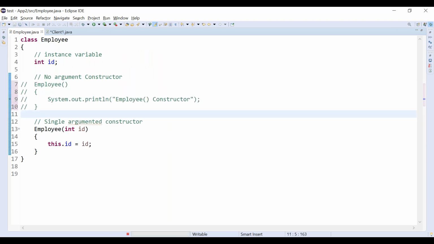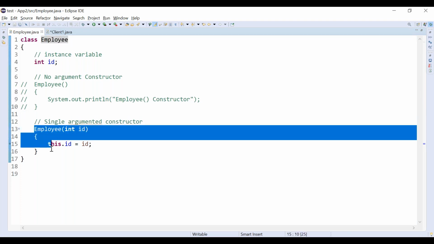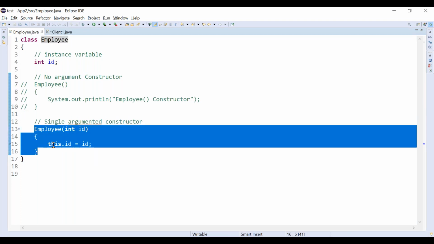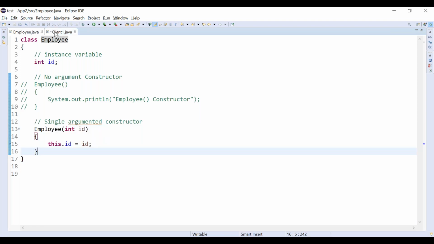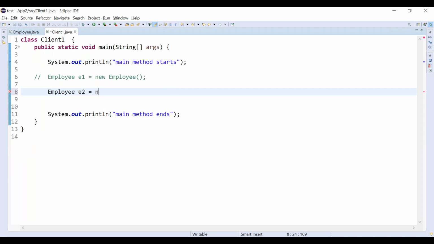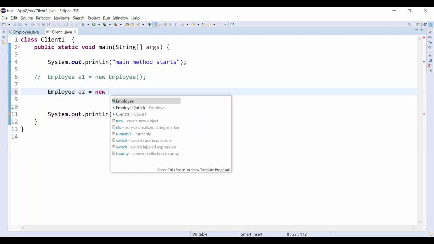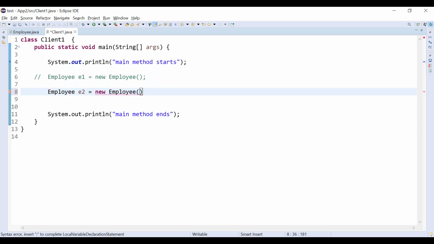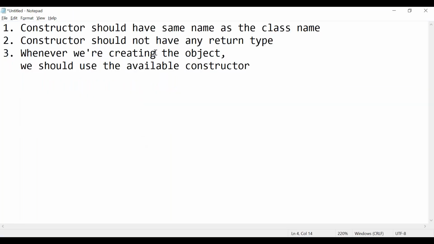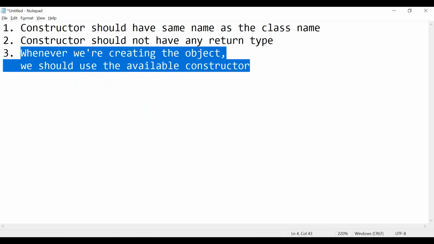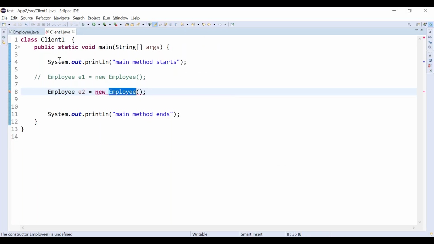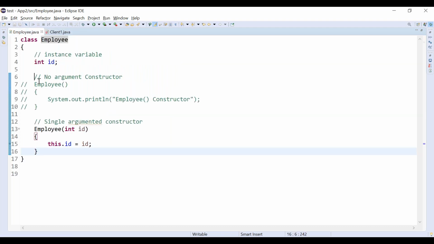Now how many constructors does the employee class have? The employee class has only one constructor, that is the single argumented constructor, right? When I try to create an object using the new keyword, I cannot simply use employee with no arguments; it will give a compile time error, because I should use the available constructor. Whenever we are creating the object, we should use the available constructor, correct? The no argument constructor is not available because we commented it out.